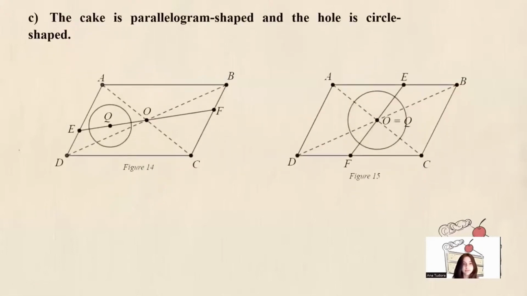So now case C, where the cake is parallelogram-shaped and the hole in it is circle-shaped. Let O be the center of the hole, ABCD be the shape of the cake, and Q be the center of ABCD. Using the same technique from the previous case, we deduce that any line passing through O and Q will split the cake into two pieces of equal areas. In figure 15, we have O and Q being the same, so we'll just need a line that goes through Q to split the cake into two pieces of equal area.